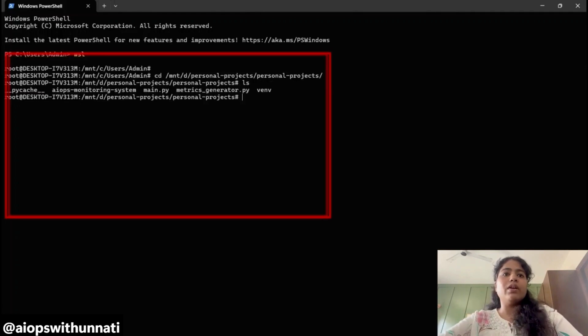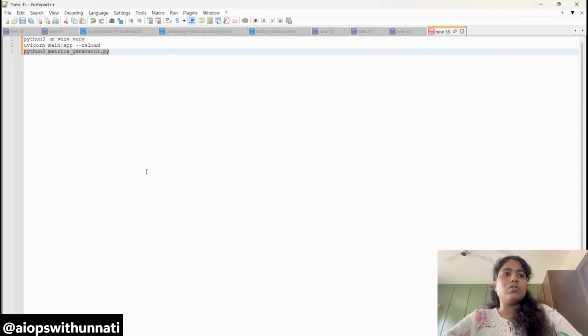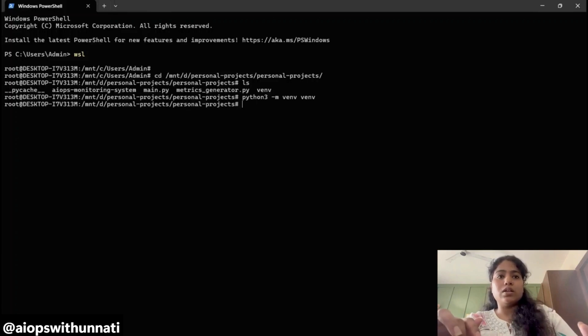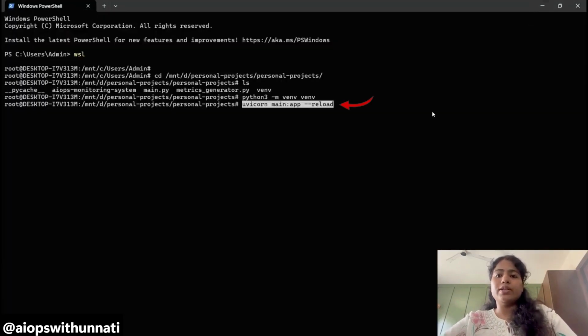Firstly, we will enable our virtual environment. I already added the command here in this notepad. I just copy the command and paste it there. Hit enter. It will enable the virtual environment of Python 3. Whatever libraries we installed last time are present in this virtual environment, so we don't need to manage our local system. Now I will run our main.py file, which will collect the metrics and send the notification over Telegram.